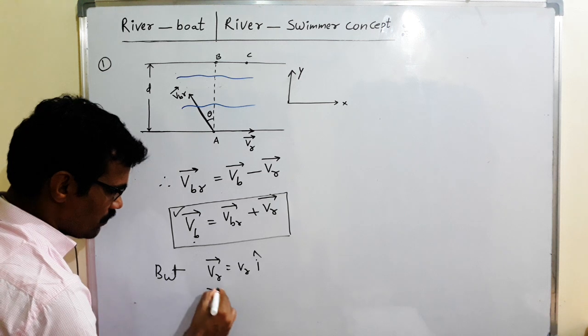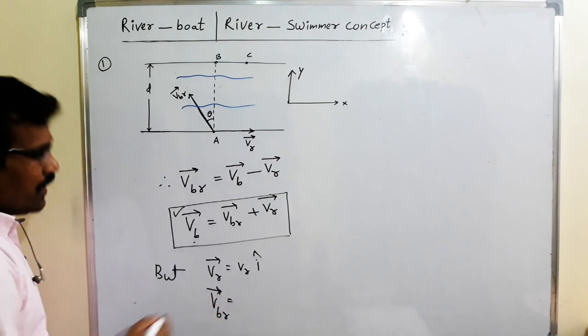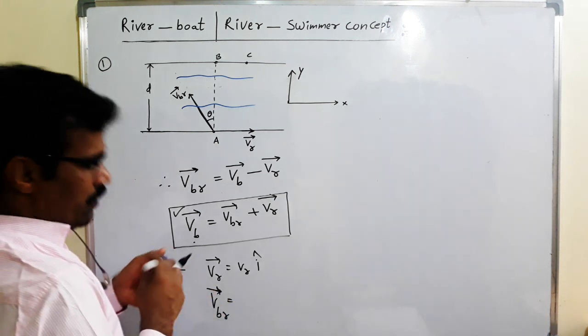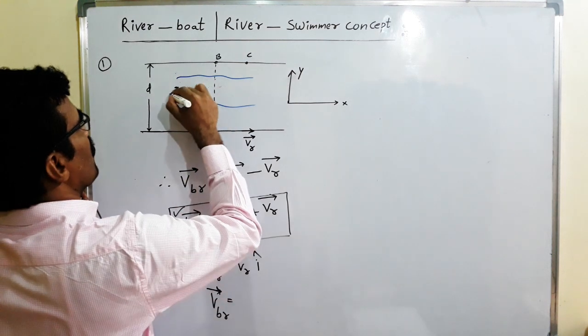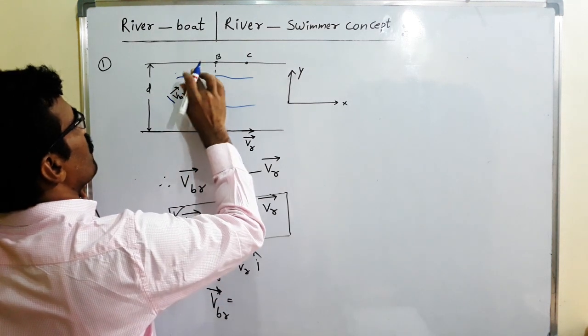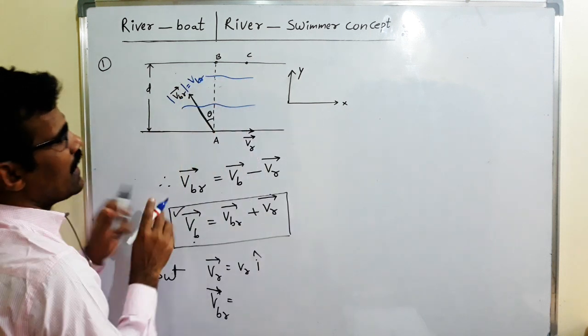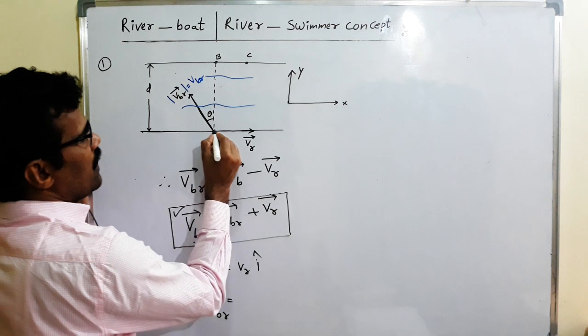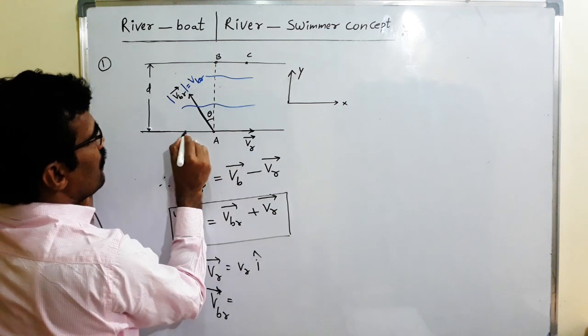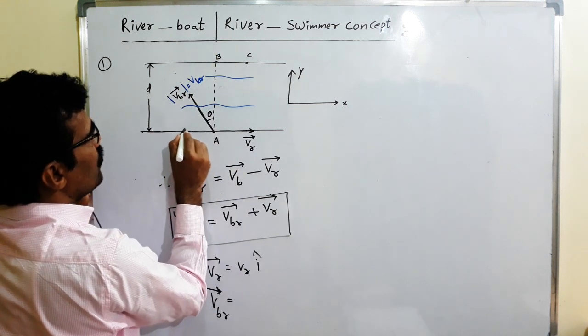VBR bar. What is the direction of VBR bar? Its direction is this one, its magnitude is VBR. VBR can be resolved perpendicular to the river and parallel to river.